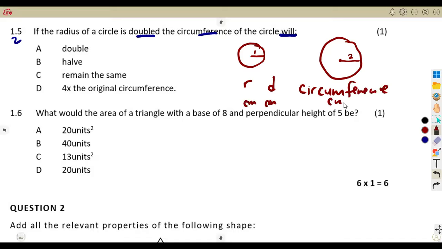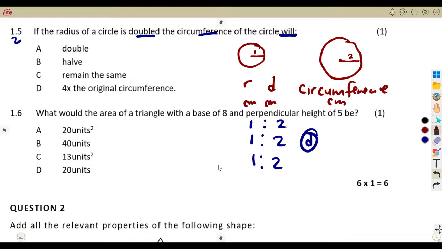So the scale factor that you are using to enlarge this into this one, which is being doubled in the ratio of 1:2, is going to be the same, even for the circumference, except for the area.